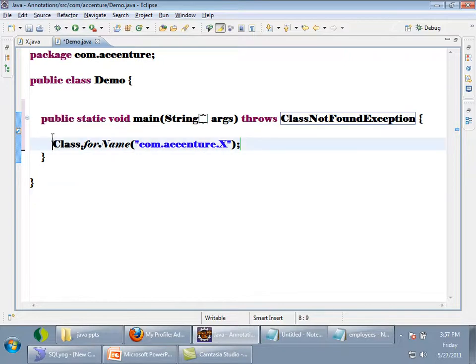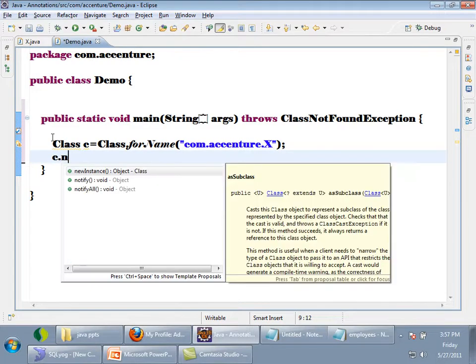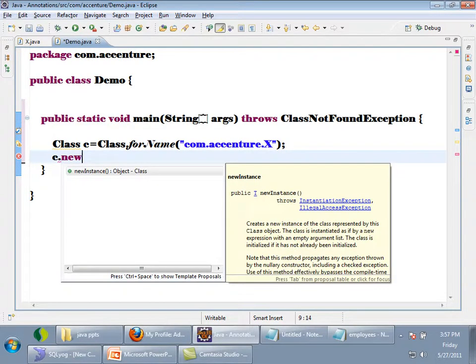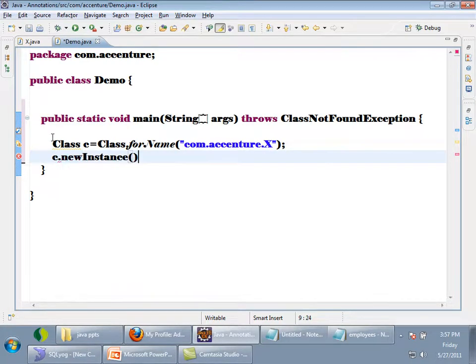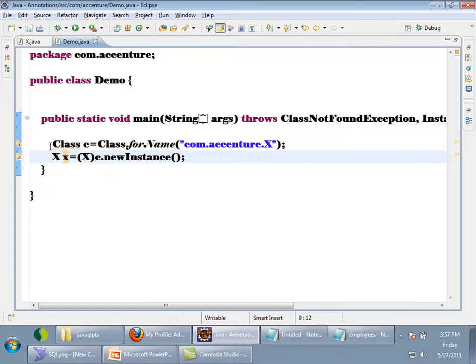So what I will do is Class c equals Class.forName. Now see here, c.newInstance. In the class object there is a method called newInstance. If you call it, this will create an object of X now. It is throwing some exception, I will throw it. So here I will typecast it to class X. X x equals that. So I got an object of X without using the new operator, the new keyword. So this is a way of creating an object without using the new keyword.